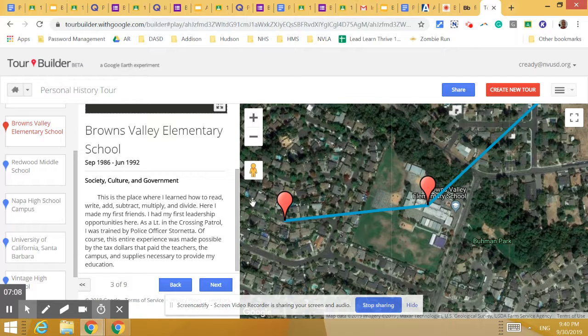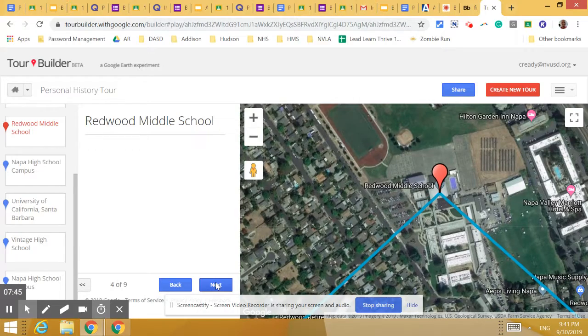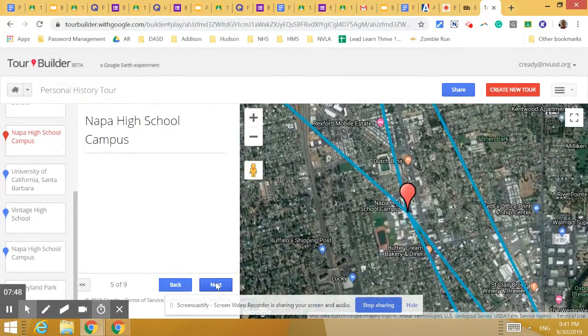And notice all along how we started here, Sandy Brook Lane, and moved to Browns Valley Elementary. And that was my walk to school every day. And notice how the pictures or the maps move. And there's that embedded geographic piece because, again, all of these stories have a place at the center. So it's all about connecting to that geography or the places in our lives and our relationship to those environments. Here is the environment of Browns Valley Elementary School that I grew up in, right? And again, then it moves to Redwood Middle School and then Napa High School, where I went to high school.